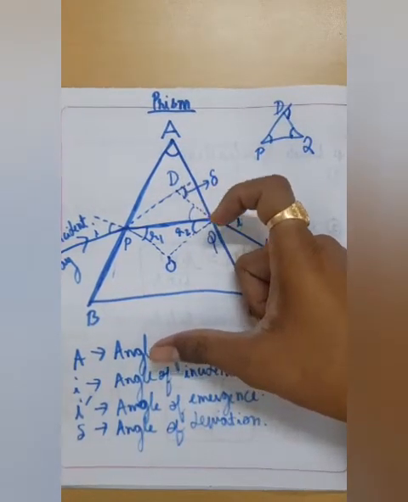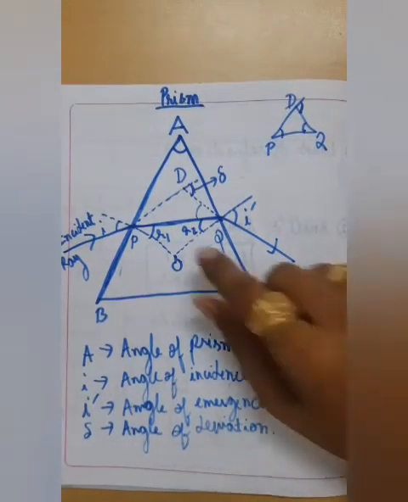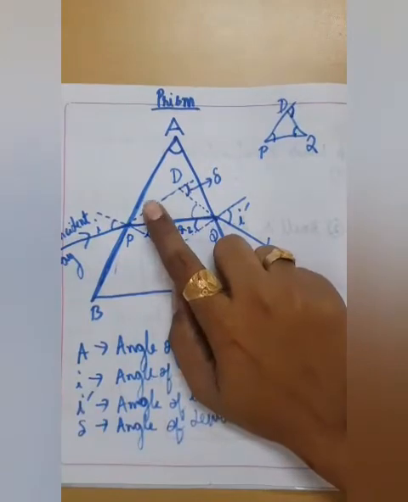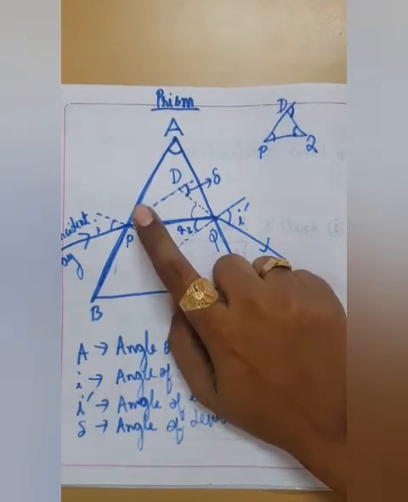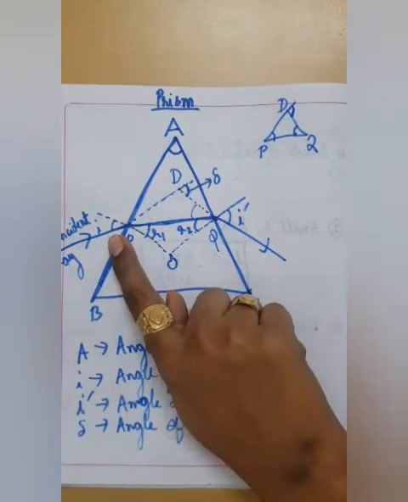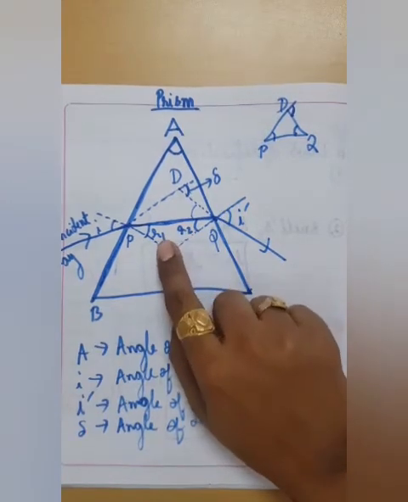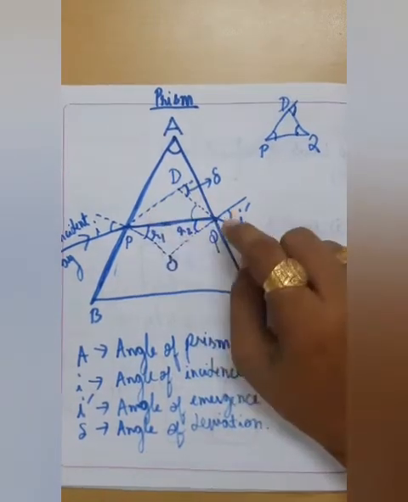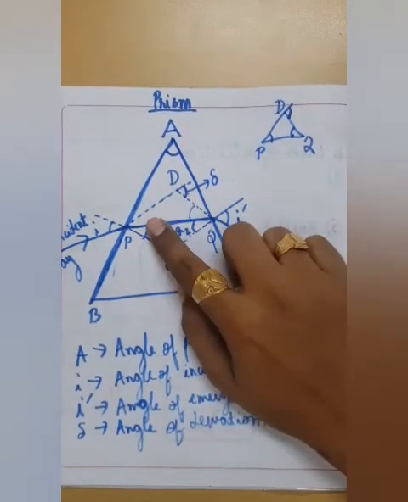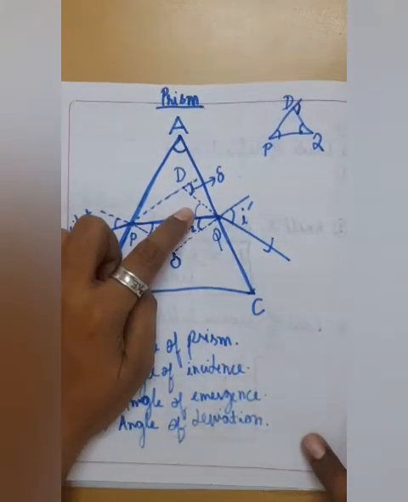Okay, QPD. In this particular angle, to find this angle, this is angle I, and this entire angle would also be considered as I because these are vertically opposite angles. And from that I, if we subtract R1, we will get this angle. So this angle, which is QPD, would be I minus R1.